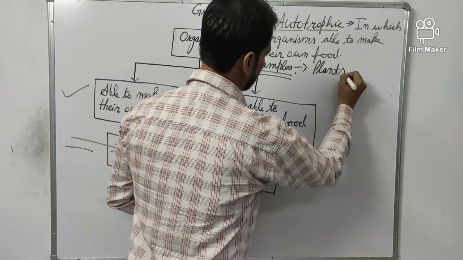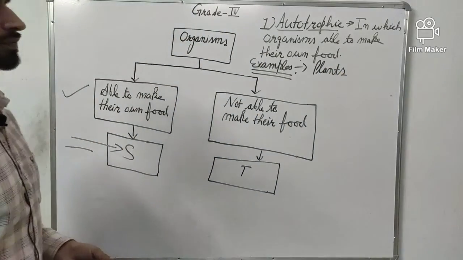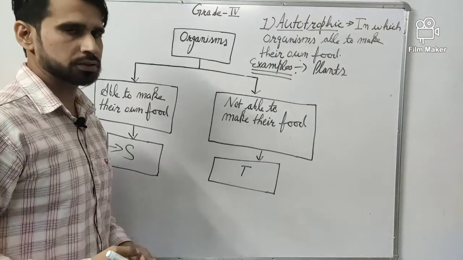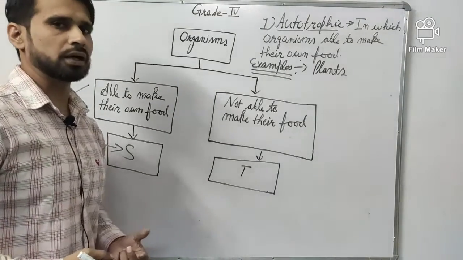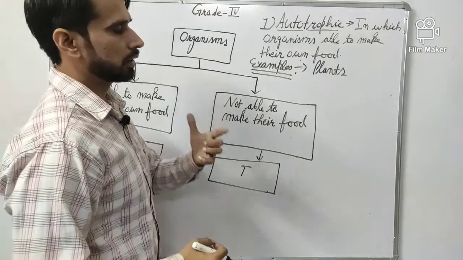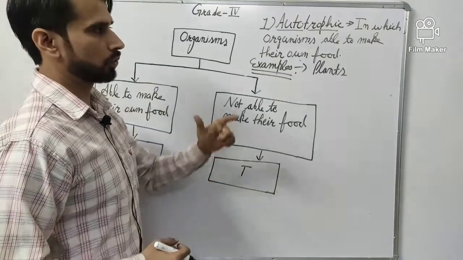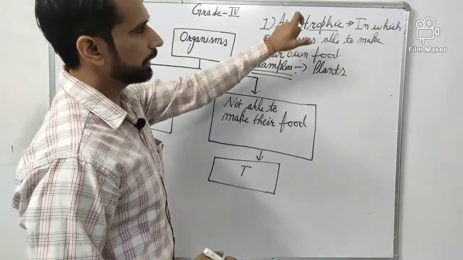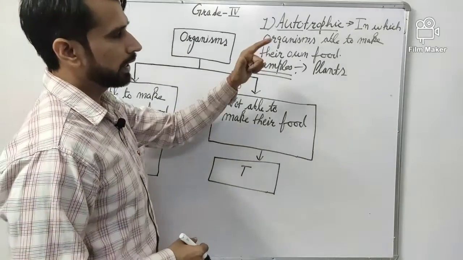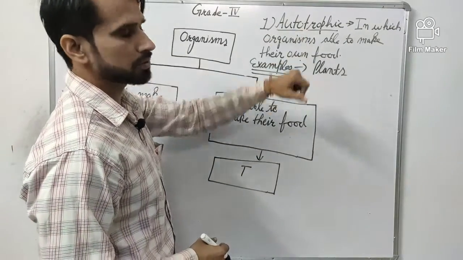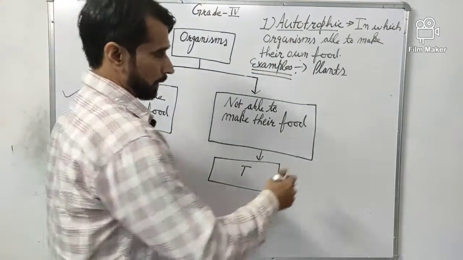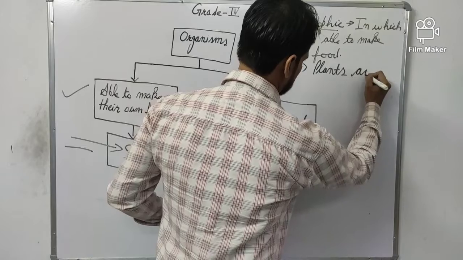To prepare food with the help of sunlight, one thing is necessary, that is called chloroplast. In chloroplast there is a green color pigment called chlorophyll, and it is found in plants on our earth. So plants are able to make their own food, and plants are called autotrophs, and the nutrition found in plants is called autotrophic. Auto means self. Plants and some bacteria also.